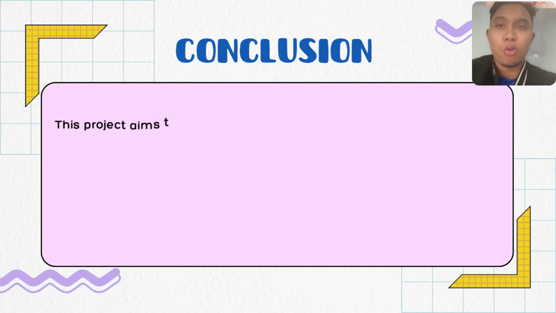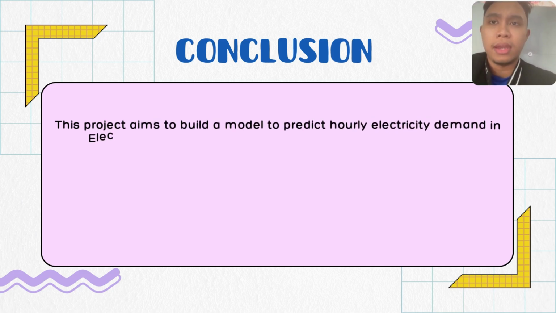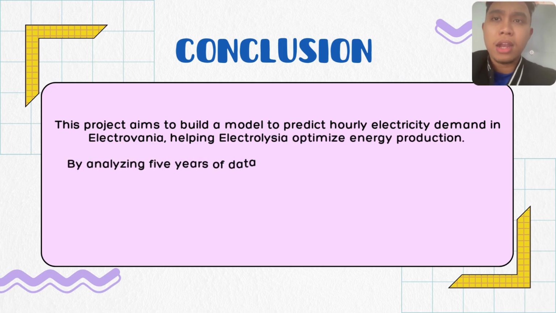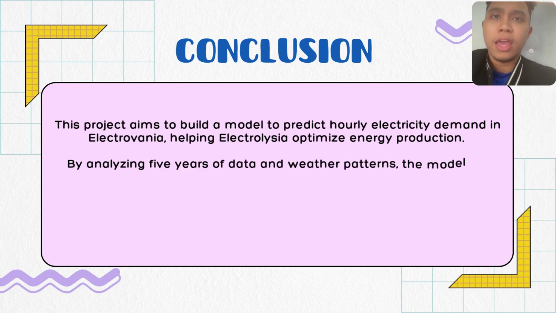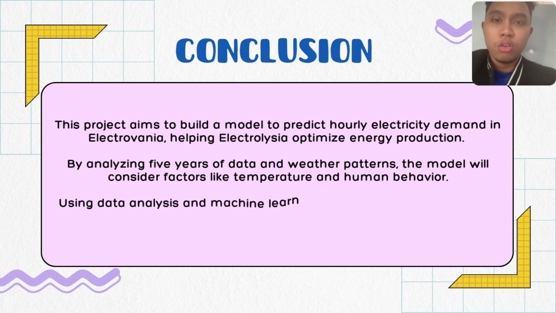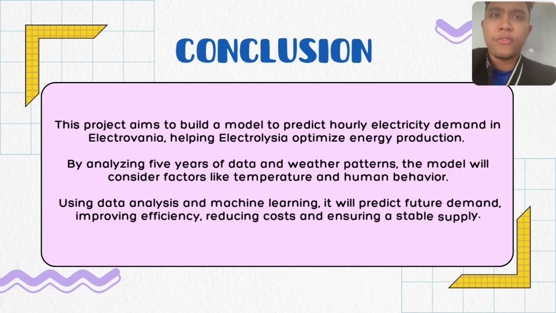Conclusion. This project aims to build a model to predict hourly electricity demand in Electrovenia, helping Electrosia optimize energy production. By analyzing 5 years of data and weather patterns, the model will consider factors like temperature and human behavior. Using data analysis and machine learning, it will predict future demand, improving efficiency, reducing costs and ensuring a stable supply.